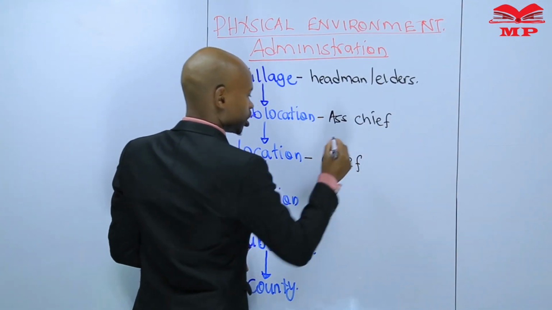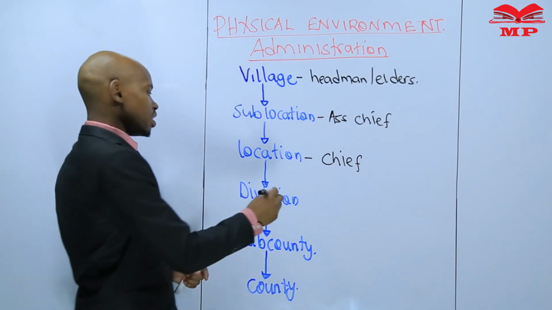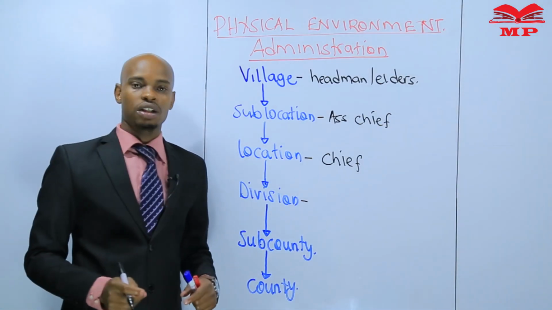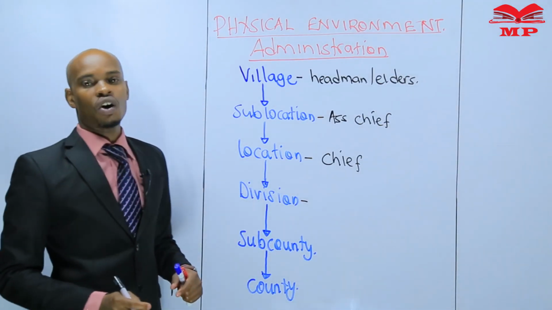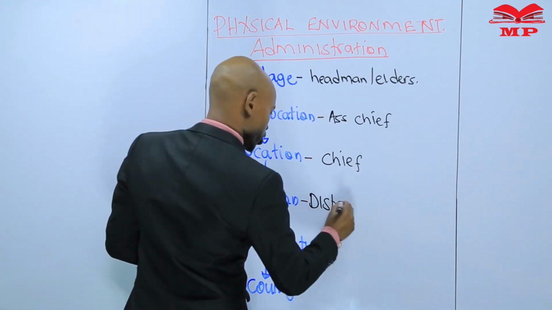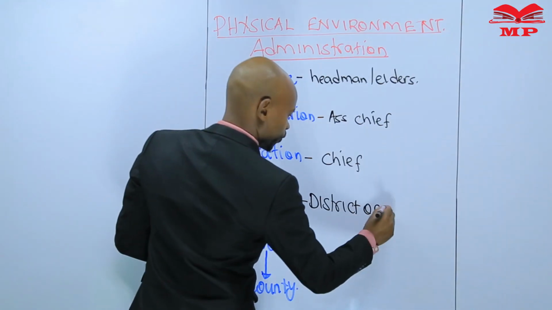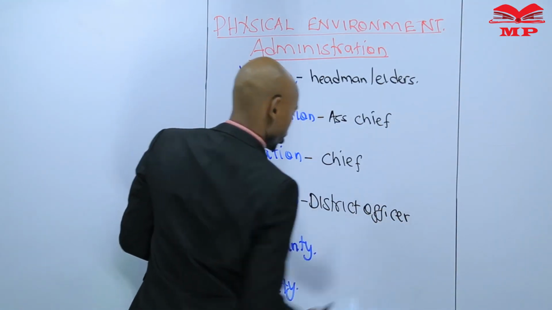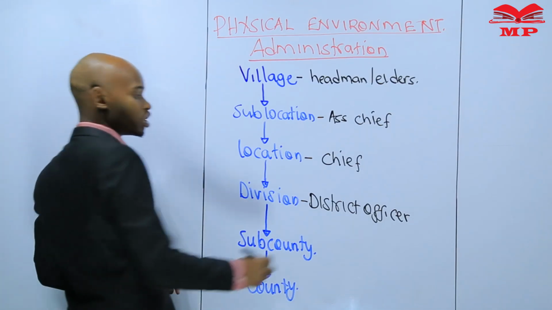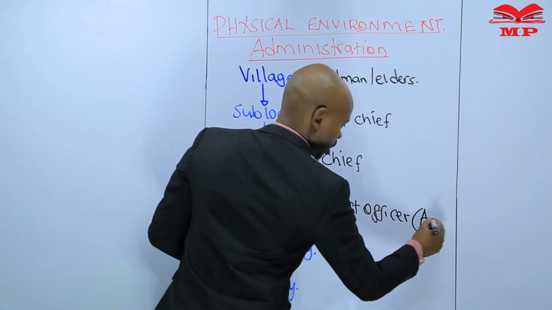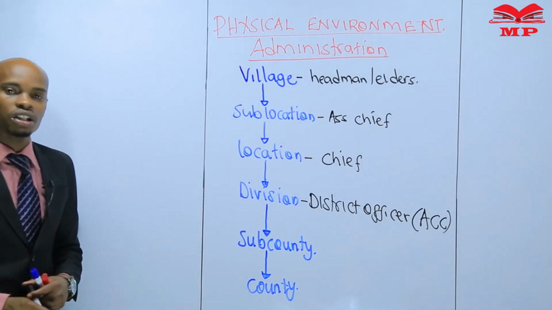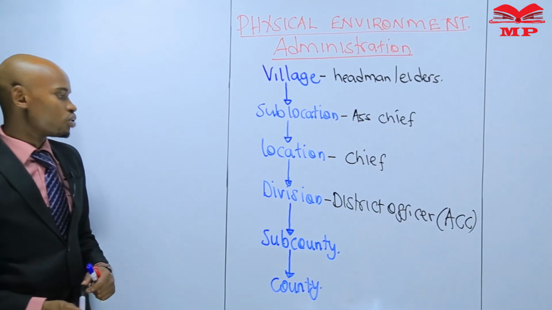A division was under a DO, that is a district officer. District officer, DO. But in the new dispensation, he is called ACC, Assistant County Commissioner.